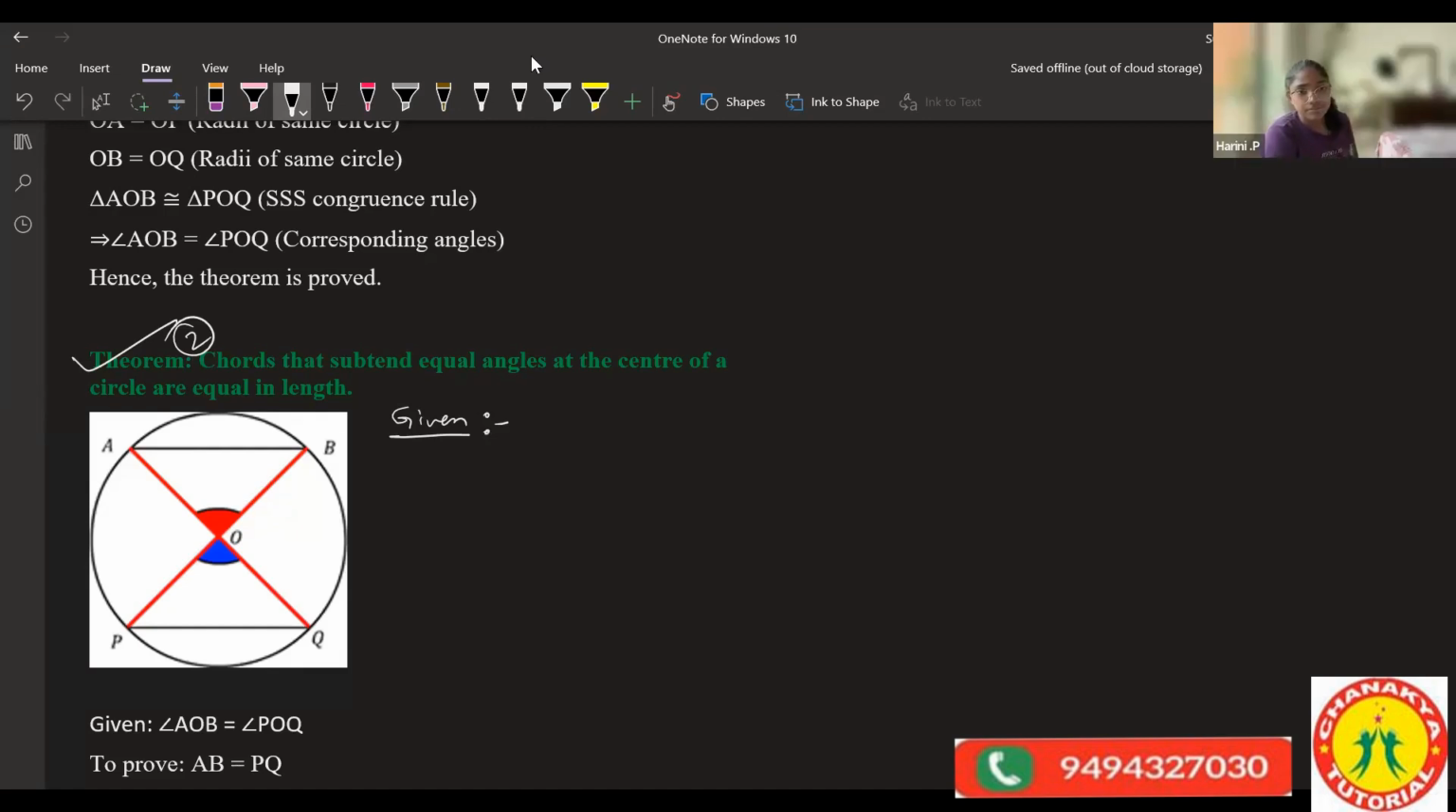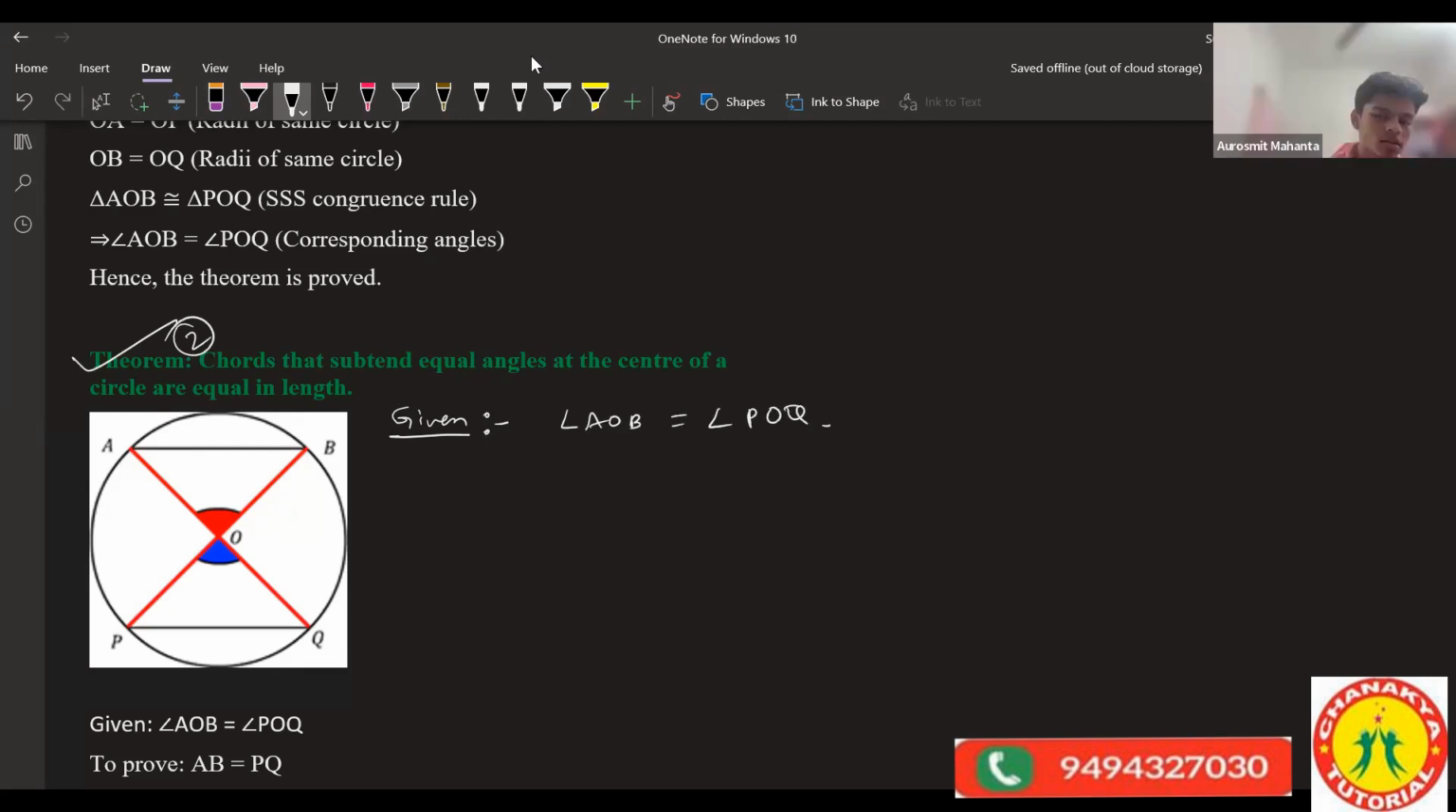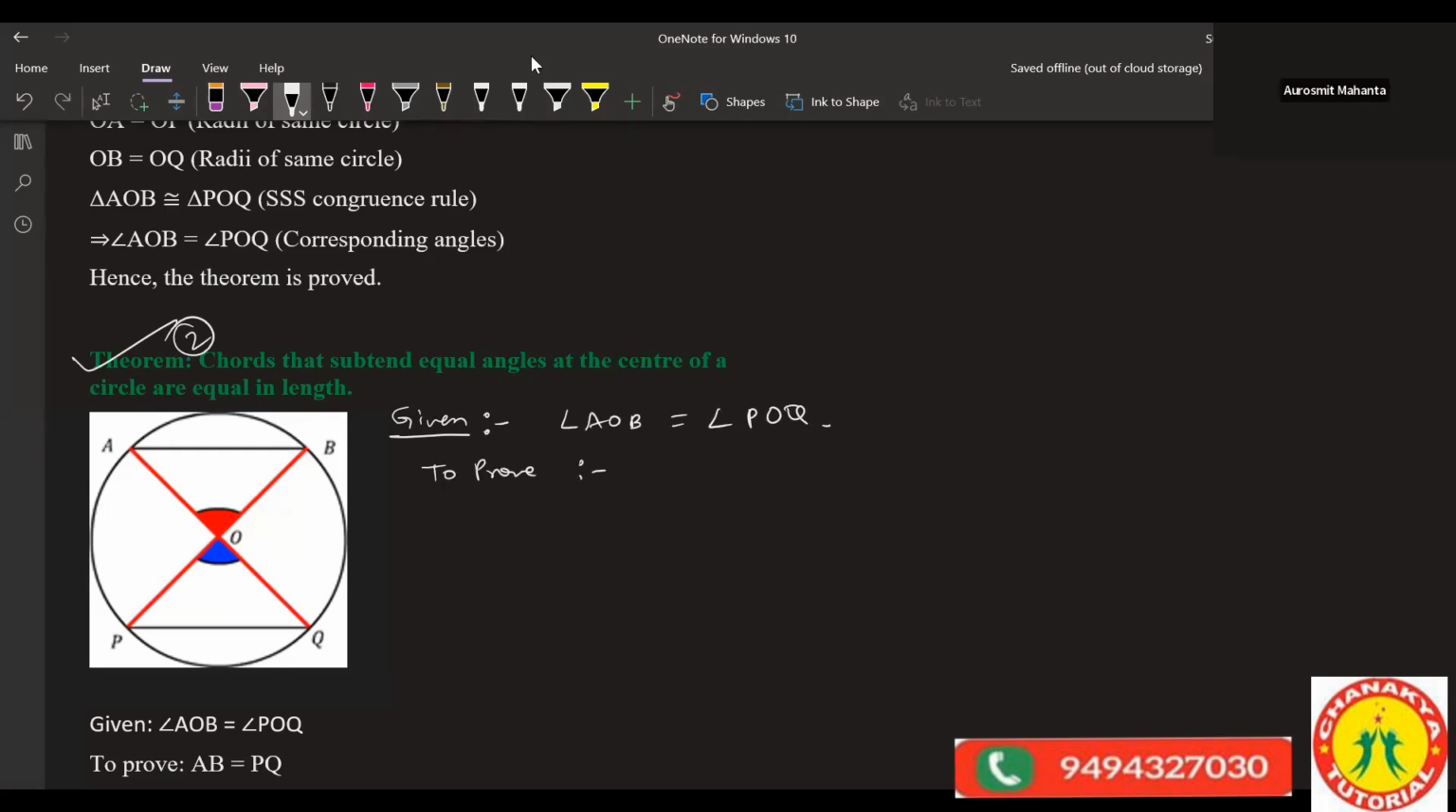We have to prove that, given a chord that subtends equal angles at the center. So which triangle should we consider here? Tell me. In triangle AOB and triangle POQ, such that OA is equal to OP and OB equals OQ, because the radii of the circle are equal in length. We have to prove AB equals PQ. Correct. We have to prove this one, right?